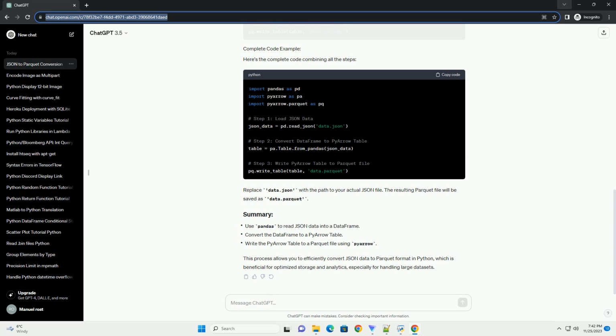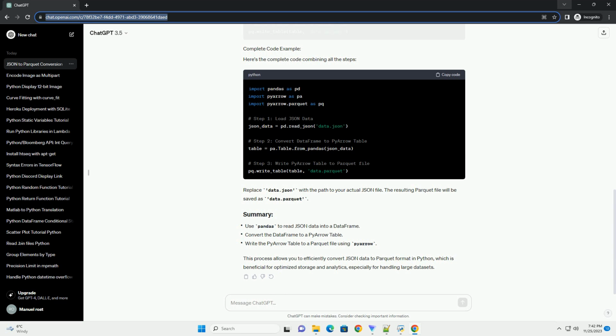Next, use pyarrow to convert the data frame to Parquet format. Here's the complete code combining all the steps. Replace data.json with the path to your actual JSON file. The resulting Parquet file will be saved as data.parquet.